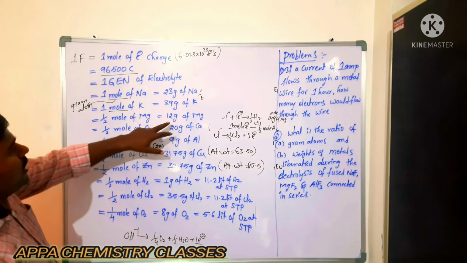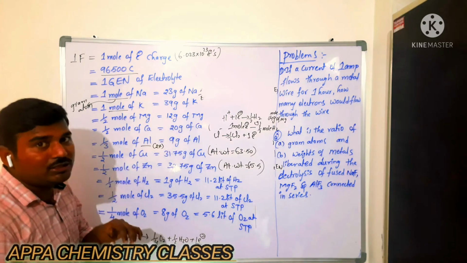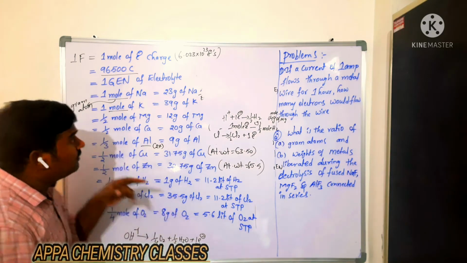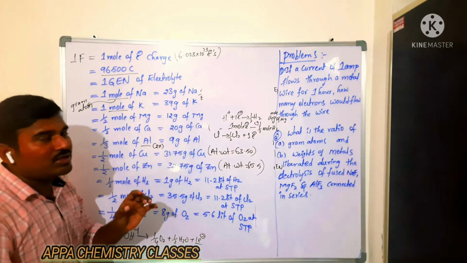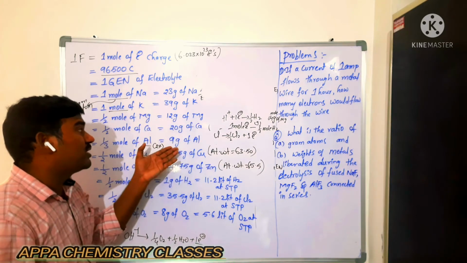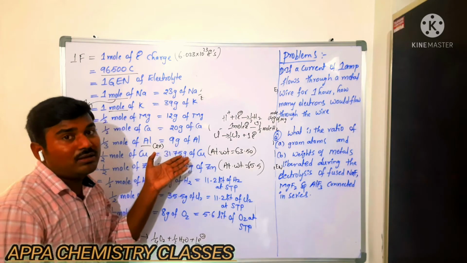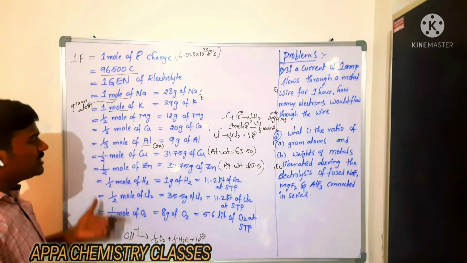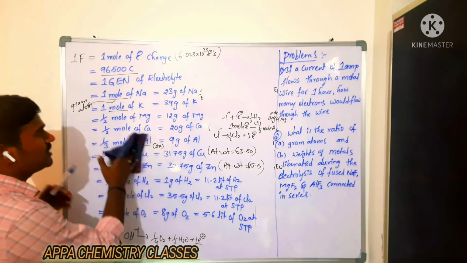Now you see here 12 grams of magnesium is equal to 9 grams of aluminium when you are passing same quantity of electric charge. Is that clear? 1 Faraday if you are passing, 12 grams of magnesium is equal to 9 grams of aluminium. If they are asking to get 24 grams of magnesium, then how many grams of aluminium will be formed? 2 times the 9, that is 18 grams. So like that you should give each and every relation. Is that clear? Now we will do problems based on this concept.